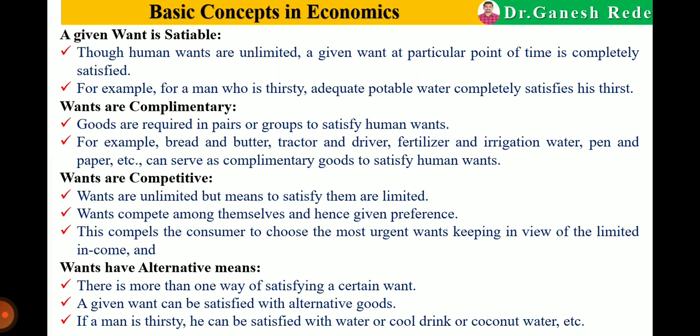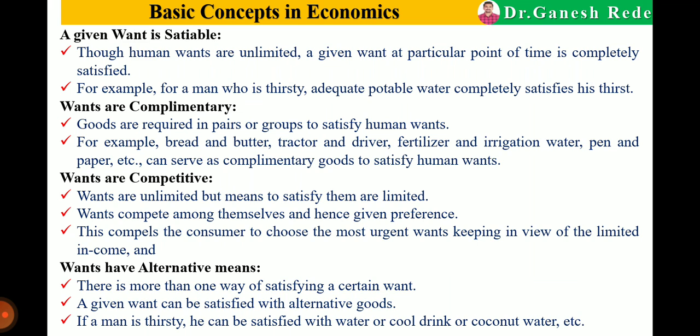Okay. The next, a given want is satiable, or satisfiable. Though human wants are unlimited, a given want at a particular time can be completely satisfied. For example, if a man is thirsty and we give him adequate potable water, adequate means a sufficient amount of drinking water, that want at that particular time can be satisfied. So a given want is satisfiable.